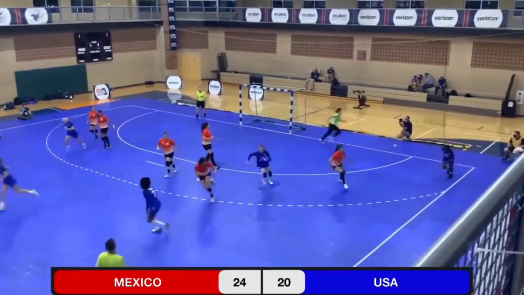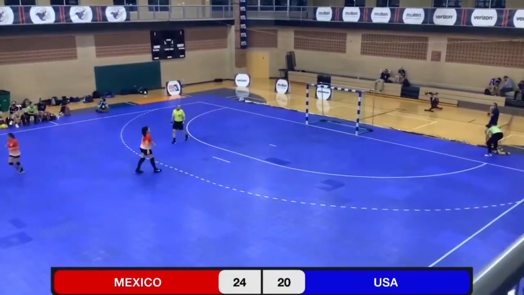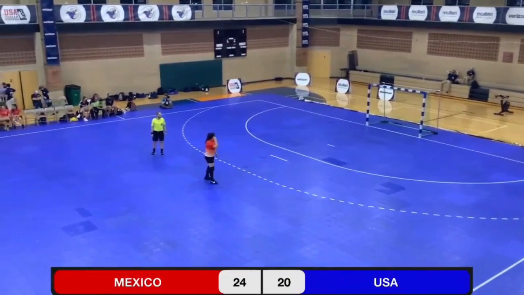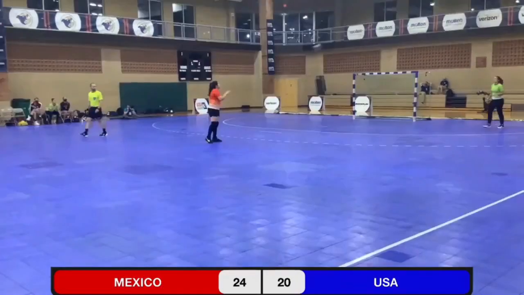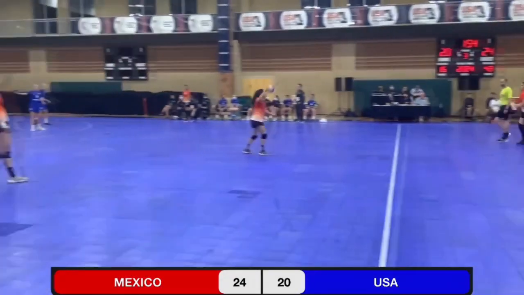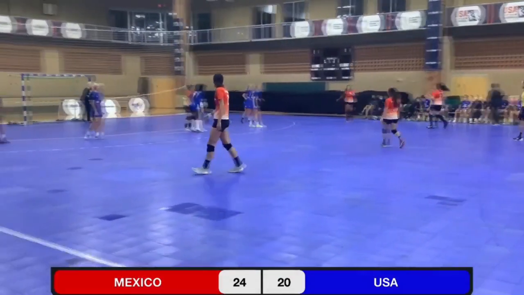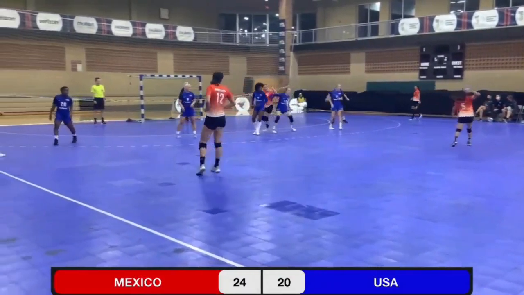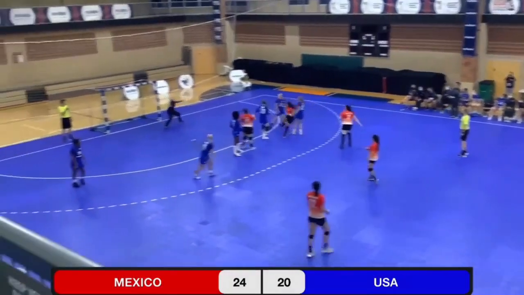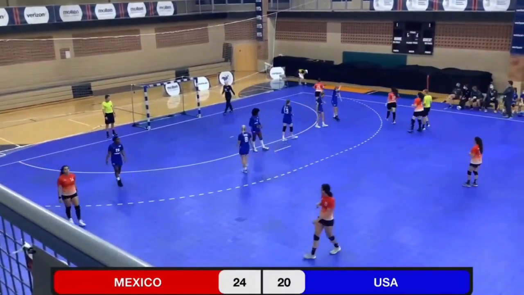Brown into Schulte. The pass is not caught. Goes over the end line. It's Mexico ball. And now with a 4-goal lead, 2 minutes left, it would seem out of the realm of likely possibility for the USA to come back. Rivera with the shot.